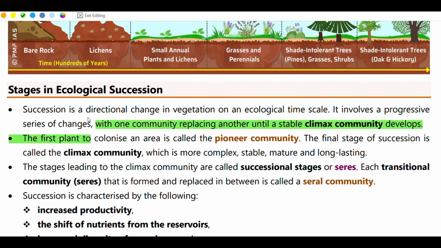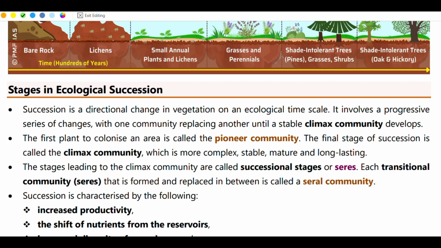Now, stages in ecological succession. Succession is a directional change in vegetation.